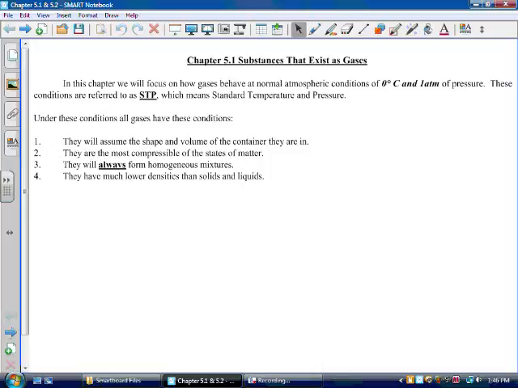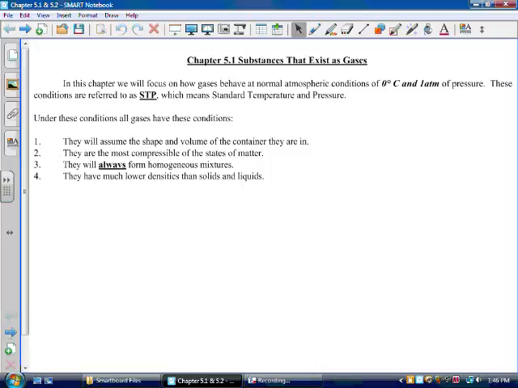Substances that are not normally gases at those conditions but can be changed to a gas, for example water changed to steam, or alcohol changed to alcohol vapor, are not called gases, they are called vapors. There is a difference between vapors and gases, although we hear them used interchangeably. Under those conditions, all gases share a set of properties. Here are the 4 conditions.